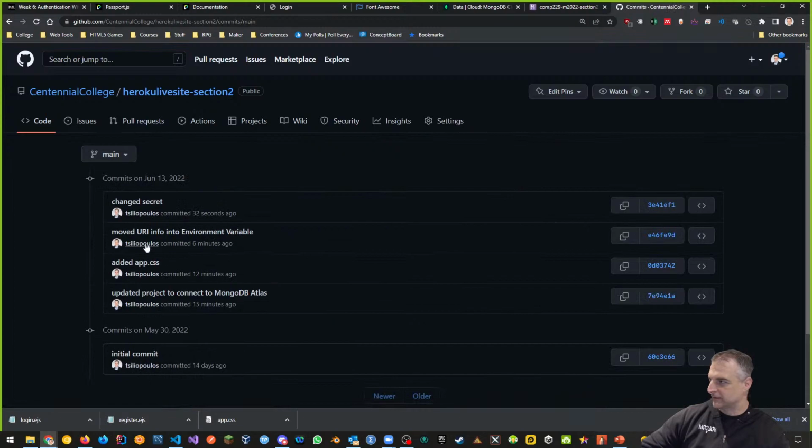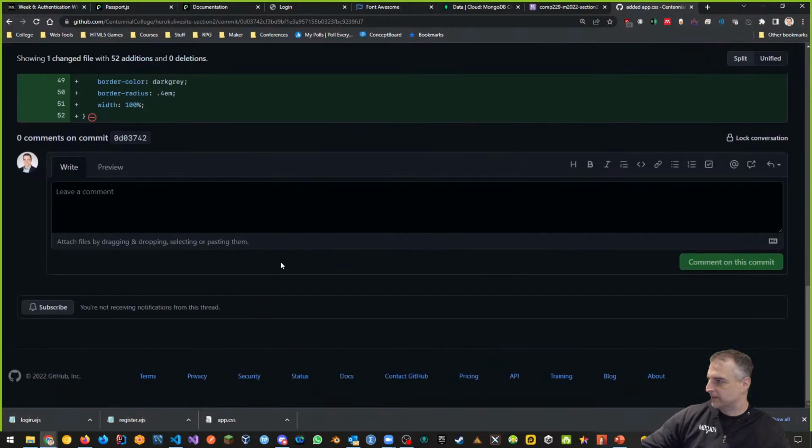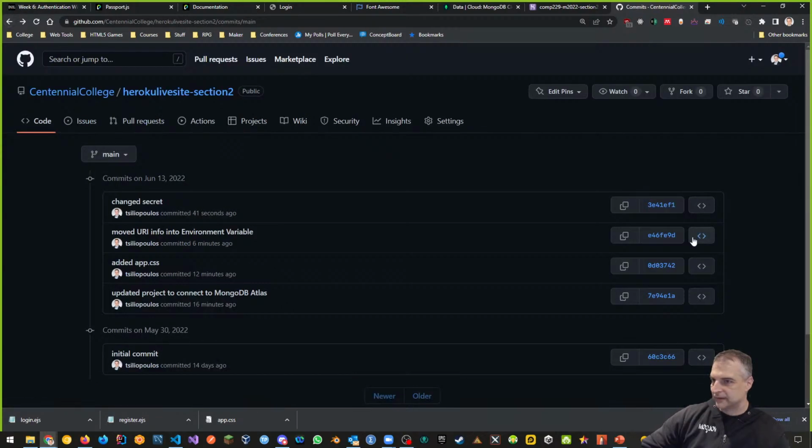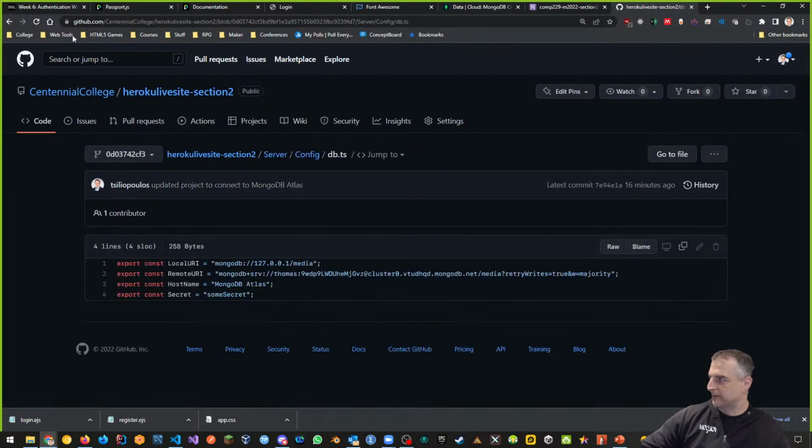Let's take a look, right? And here's my app.css. And if I go back, if I go to this, you're going to still be able to see this, which is not what we want, right?